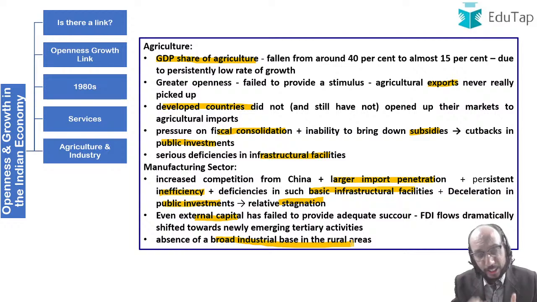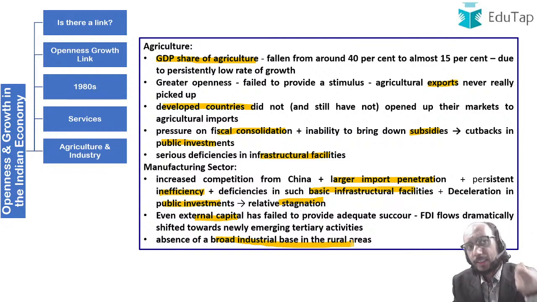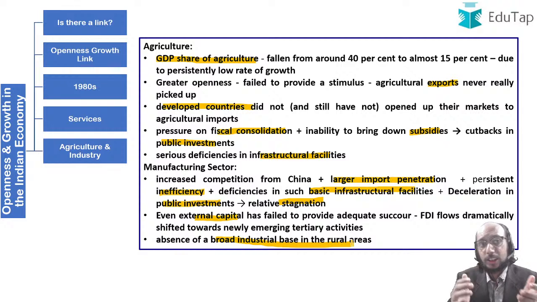Whereas in the case of India, even when we opened up, the agriculture sector or the manufacturing sector could not take as much advantage of that opening up as the services sector could. So you have to appreciate that opening up the Indian economy meant different things for different sectors. I have tried to explain to you very briefly, giving you an overview of what happened so far as the services sector and what happens for agriculture and manufacturing.